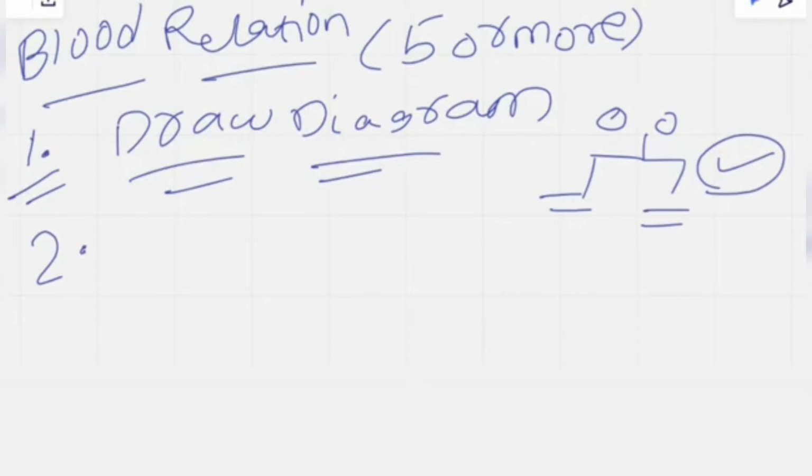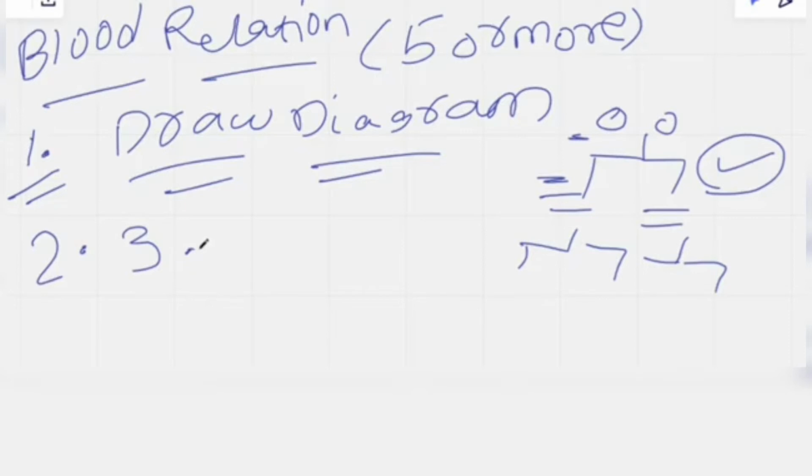So why I'm making it a separate point is that every generation should be on a new line. Okay, so like this, every generation should be on a new line, so that it is easy for you to identify and all.